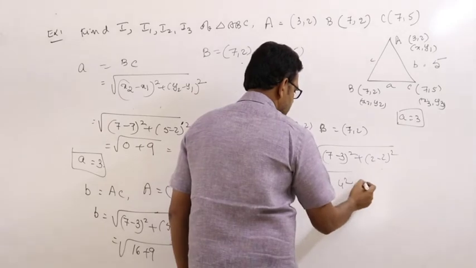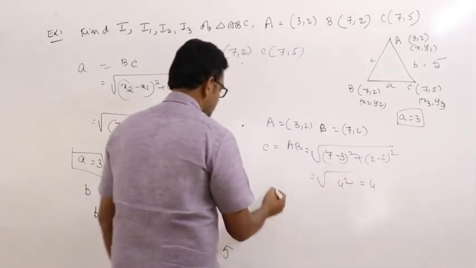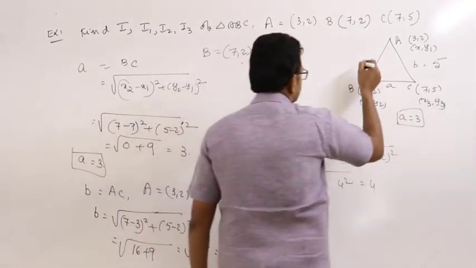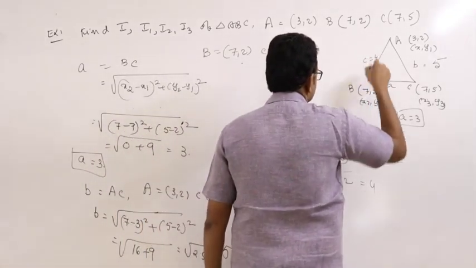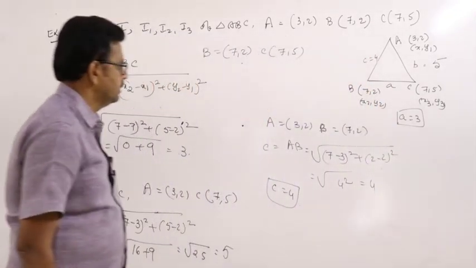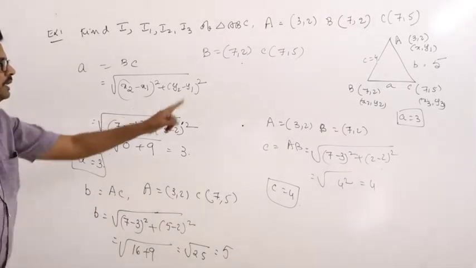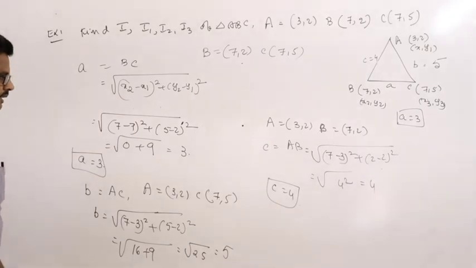Root of 4 square is 4. Therefore, c is equal to 4. Now we have the vertices and also the lengths of the sides of the triangle.